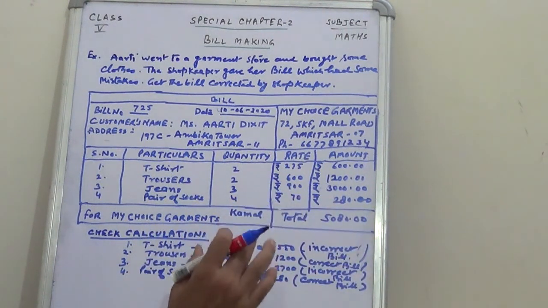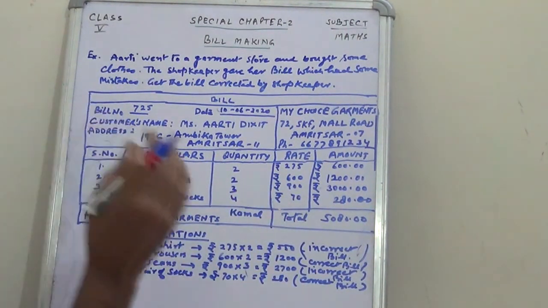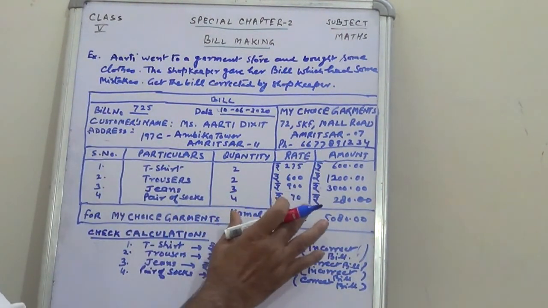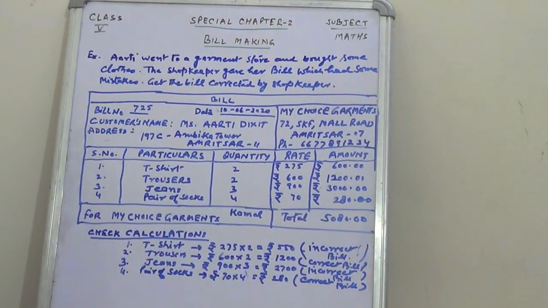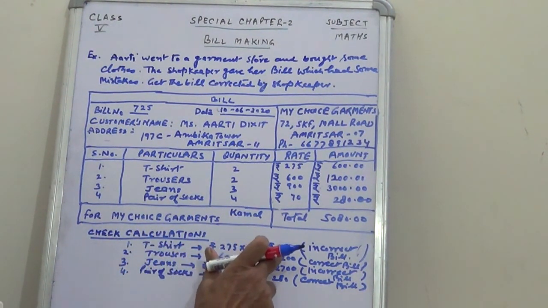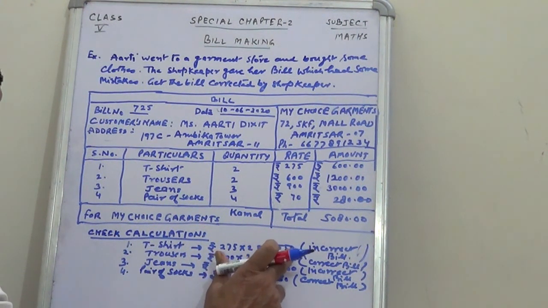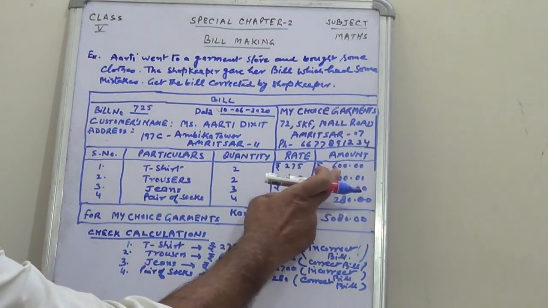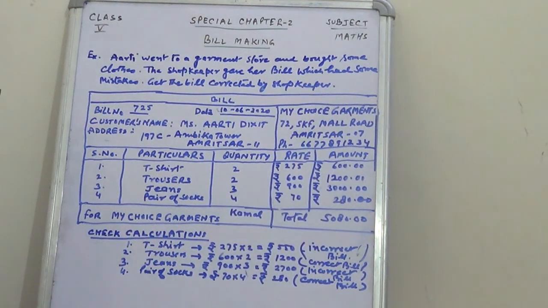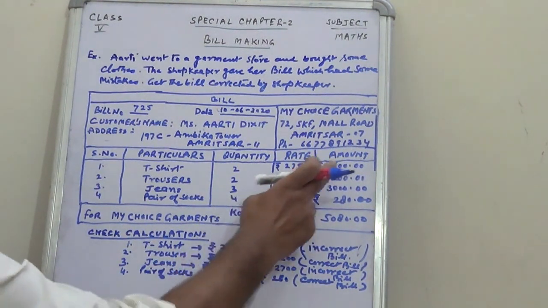I found some mistakes in this bill while checking it after the purchase. I checked the calculation. The t-shirt was costing 275 into 2 is equal to 550 rupees, and he has mentioned in the bill 600 rupees. So it is the incorrect amount.